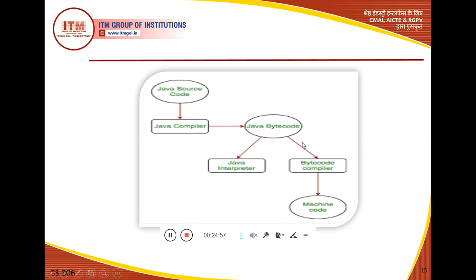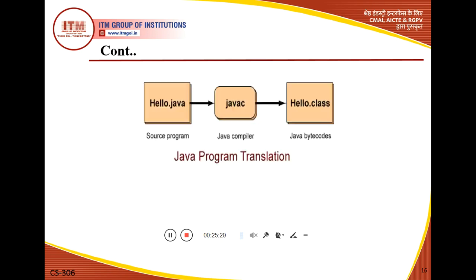If it compiles properly, it will execute our code in the form of machine code with the help of the Java Virtual Machine. So this is the basic structure that represents the steps of program translation from source code to bytecode and then bytecode to machine code.